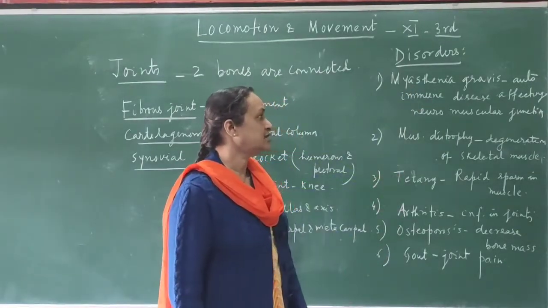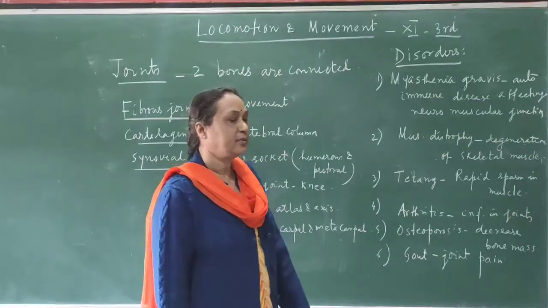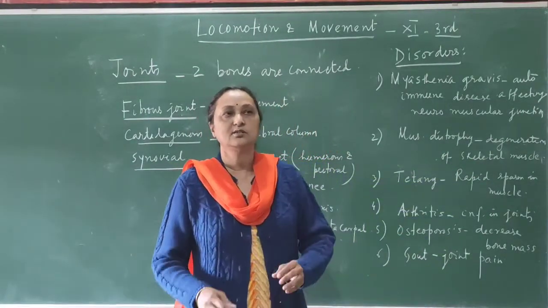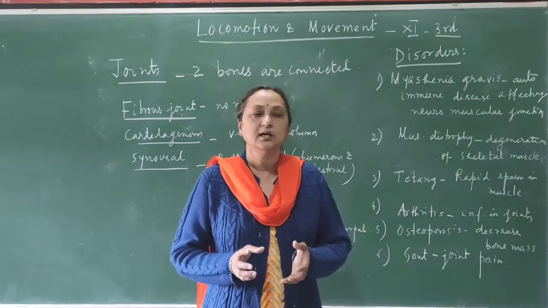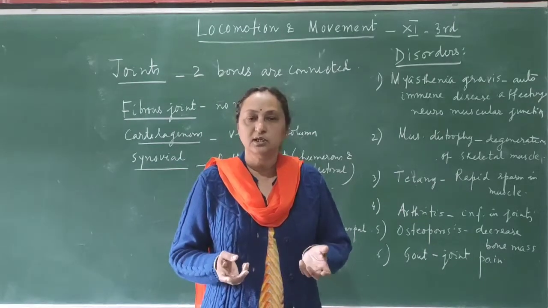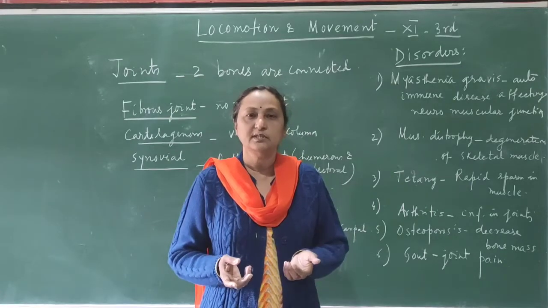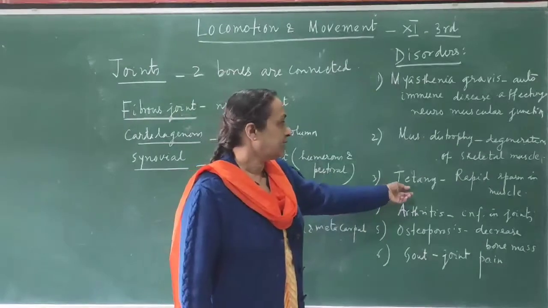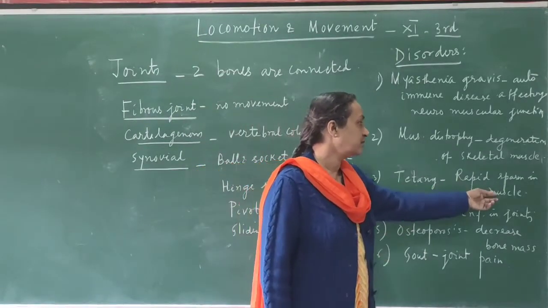Second is muscular dystrophy. Muscular dystrophy is the degeneration of skeletal muscles. If the skeletal muscles start degenerating, अगर ये ब्रेक करना चालू करेगा, तो आपका मसल कमजोर होगा, और मसल्स कमजोर होने से आपकी फिजिकल एक्टिविटीज will also slow down. Third is tetany. Tetany means rapid spasm in muscles.